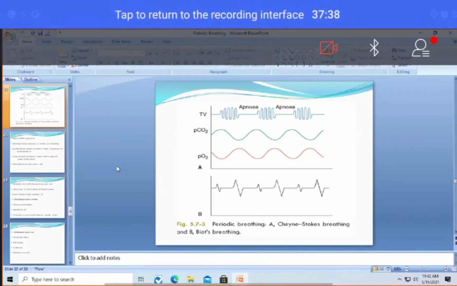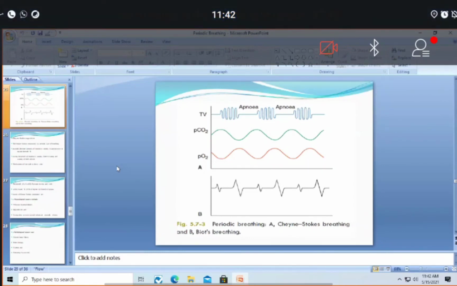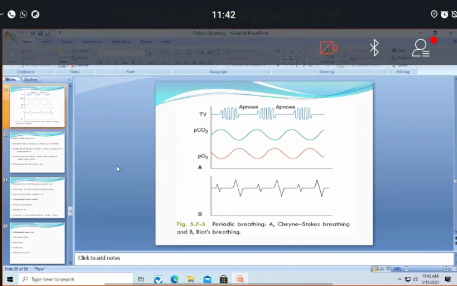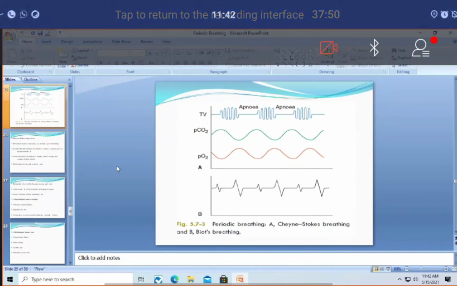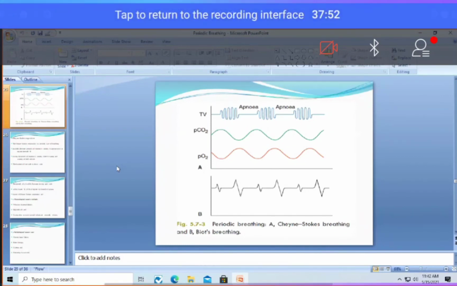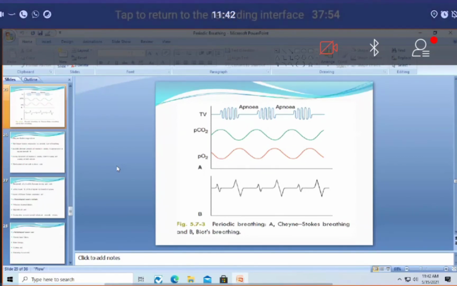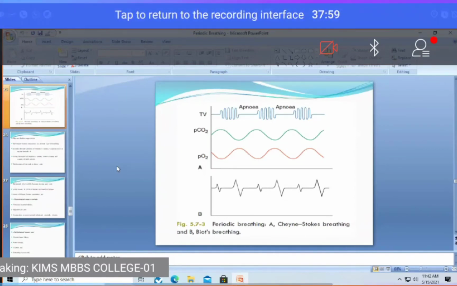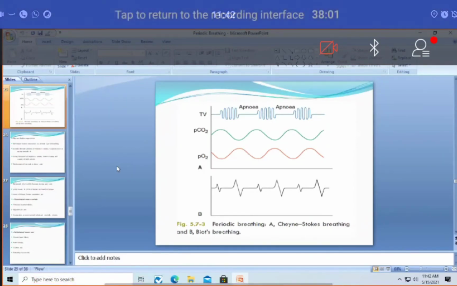Respiratory effort gradually increases to bring oxygen and carbon dioxide levels to normal. Once the levels are normal, the respiratory drive decreases again to zero, causing apnea. Then again hypoxia, hypercapnia, and respiratory effort is stimulated. So this continues as a vicious circle.